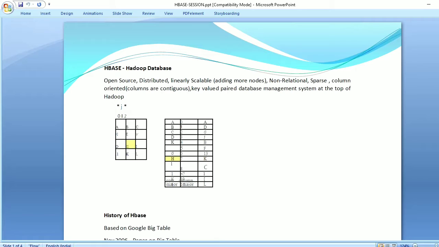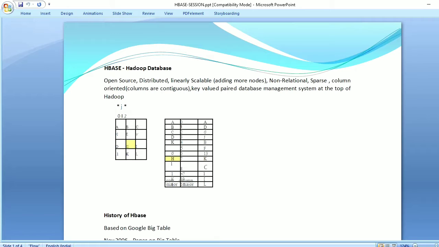Like previous ecosystems, Hive, Pig, these are all batch oriented. So they are not complete database. But HBase is the complete database ecosystem used in Hadoop. So let me brief you the properties of HBase.